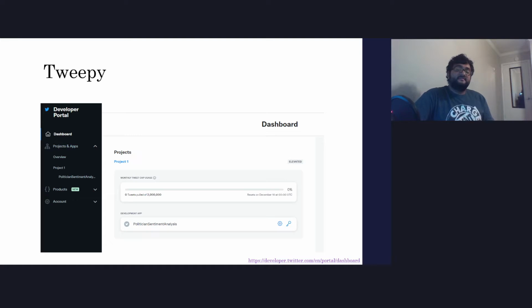In order to perform sentiment analysis on the tweets, we need to be able to fetch them. Twitter supports a Python API where registered developers can freely pull from Twitter's database. Pictured in the slide is the developer dashboard. Twitter walks through the authentication process, and I'll demonstrate how this works in the demo.